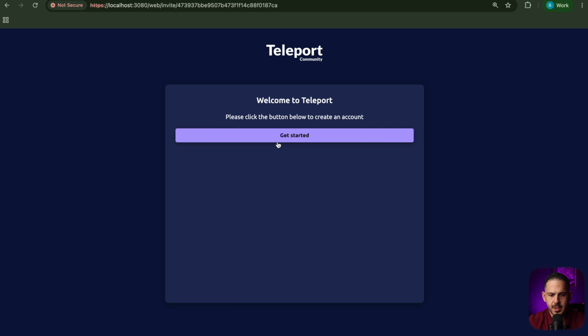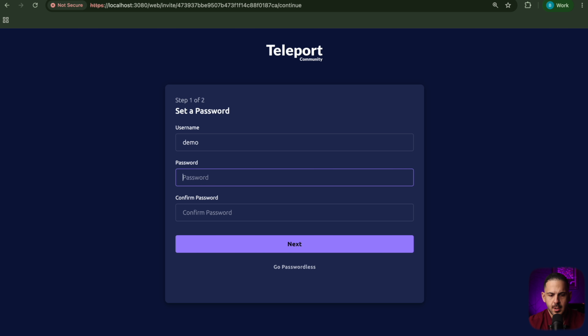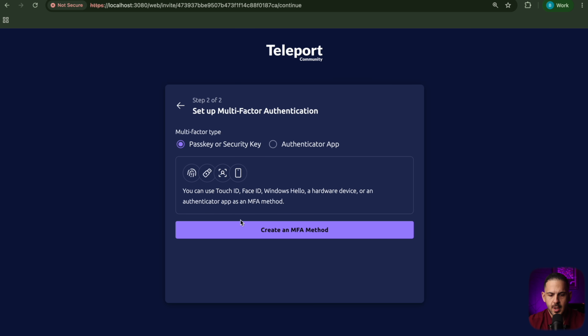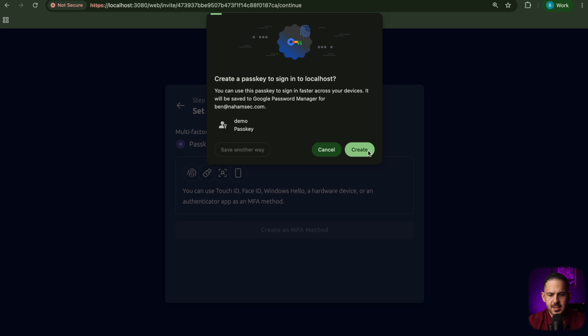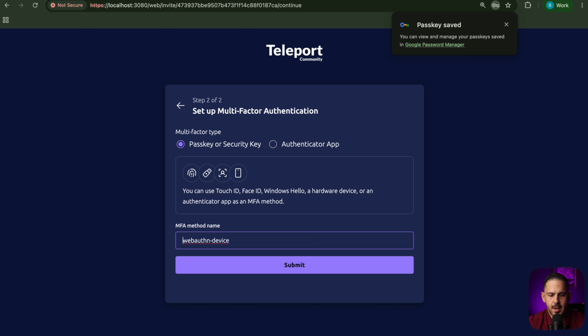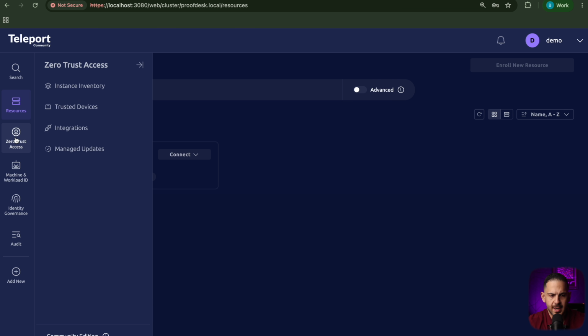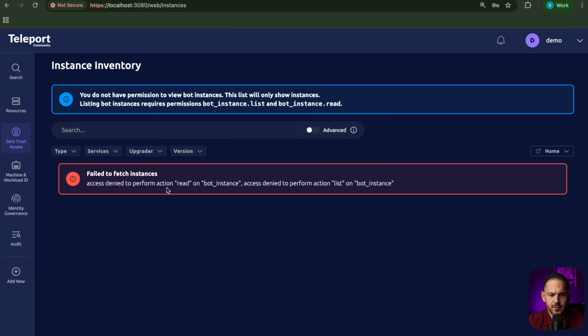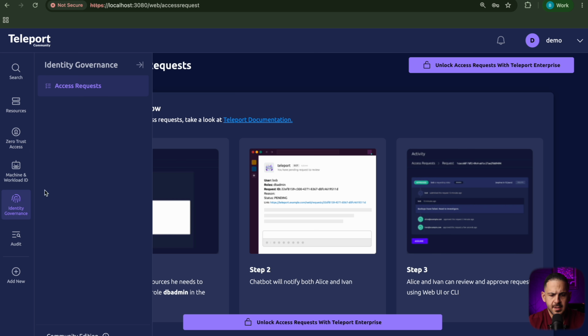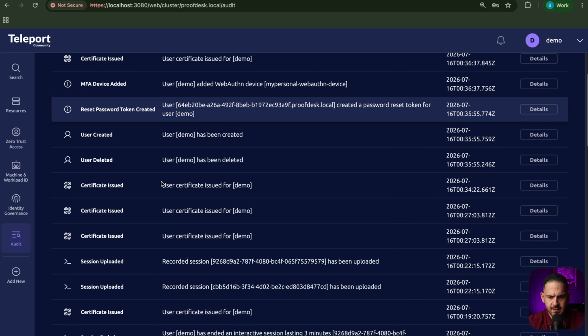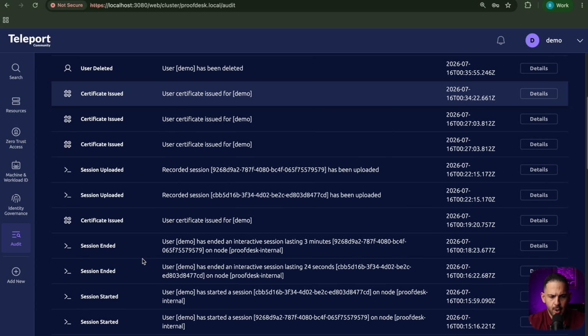So if we go to Teleport here, we can easily set a password. I'm going to set a fake password for this, and we're going to do an MFA method with our passkey created, and call this my personal WebAuthn device, for example. Once we're set up, it goes to our cluster, and this is what Teleport looks like. It allows you to add new resources. We can look at other functionality, like our instance inventory, identity governance, and our audits, and see what logs exist. There you can see some of the stuff that I've been working on today.